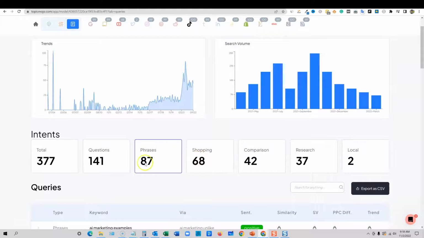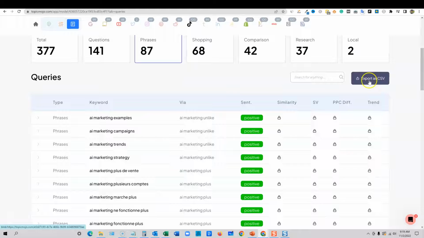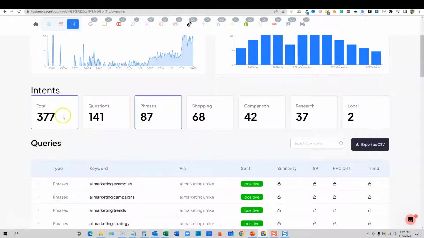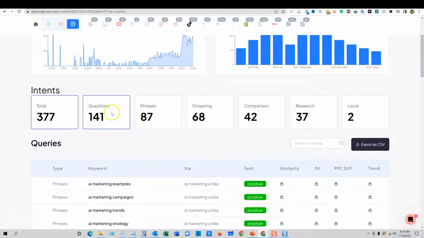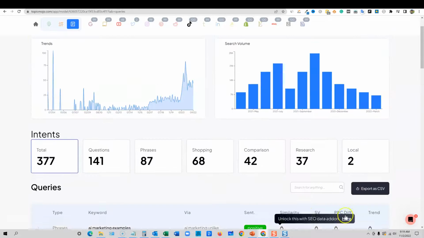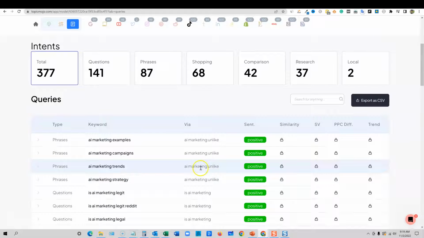So you could go and export all these. I think it only exports, does it export? Oh, okay. So there's 377 total, and that is questions, phrases, shopping, comparison, all put together. So if you just click on the total right over here and then do the export like I did, then you're going to get all the keywords. That's the way to do it.